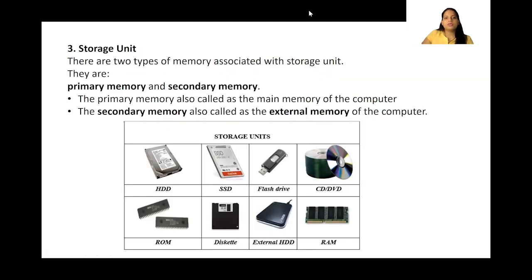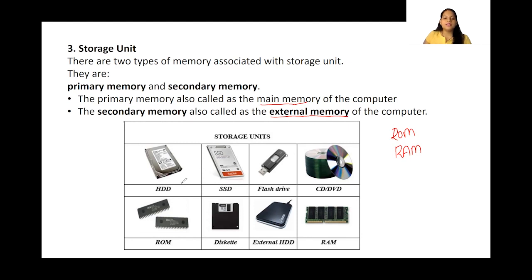Next thing we have is the storage unit. The storage unit is of two types. We have primary and we have secondary. Primary memory is the one which directly communicates with the CPU. In primary memory also we have two types: ROM and RAM, which we are going to see later. So as of now, remember this: the primary memory is also called the main memory of the computer, and the secondary memory is also called the external memory of the computer.